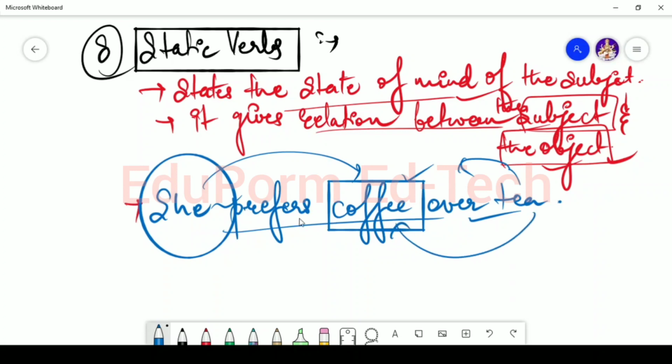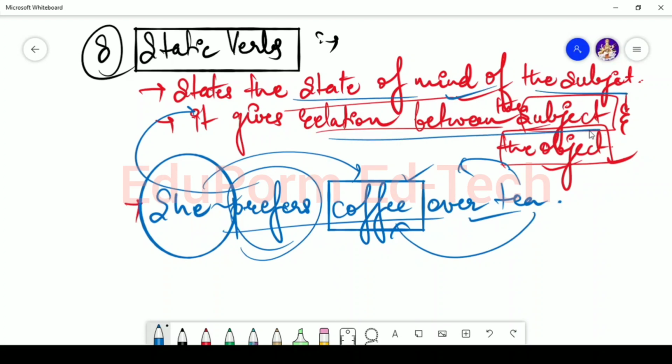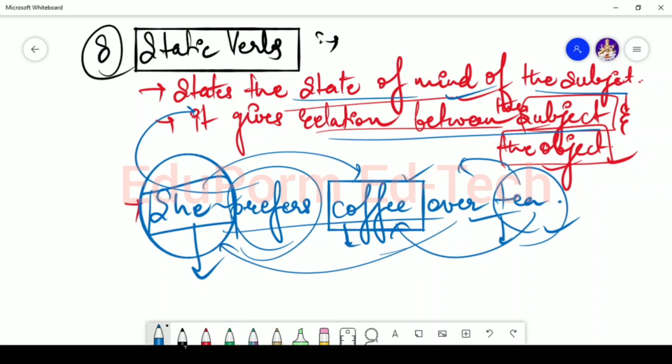So these kinds of verbs basically talk about the state of mind of the subject, or the relationship between the subject and the object. Here two options were given to her, coffee and tea, and we are trying to elucidate the relation between the subject and the object, and here we came to know that, oh my god, she is a coffee girl.